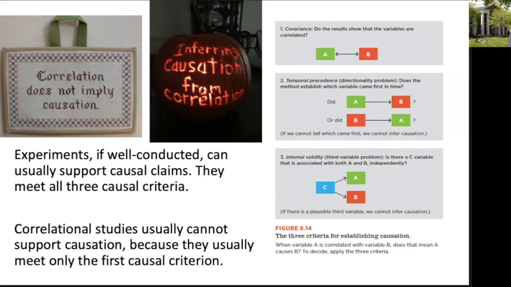And now you're ready for an answer of why correlation is not causation. It's because a correlational result on its own is just covariance. The study behind the result needs to support temporal precedence and internal validity. So if you want to know if correlation is causation, you have to look at the study as well, the study's method as well as its results.